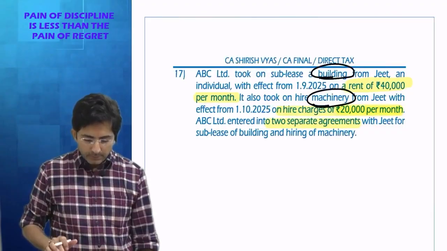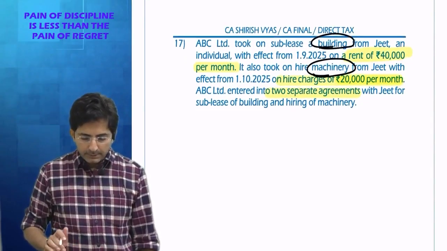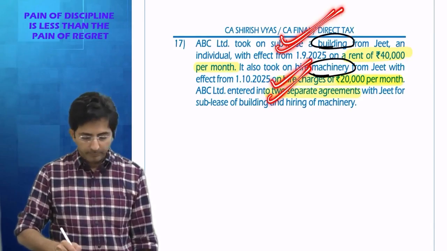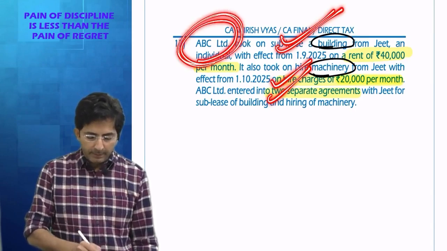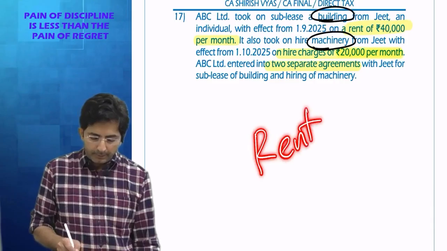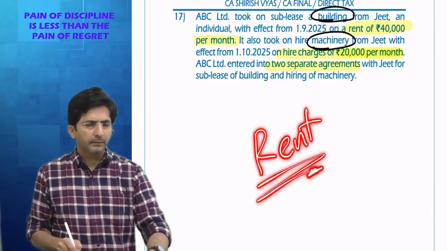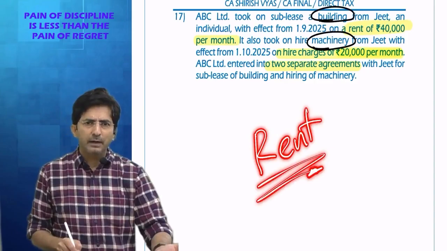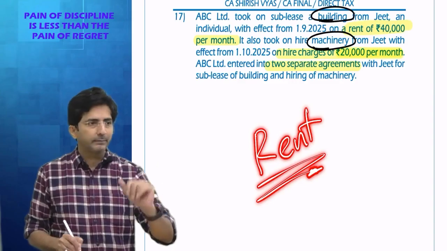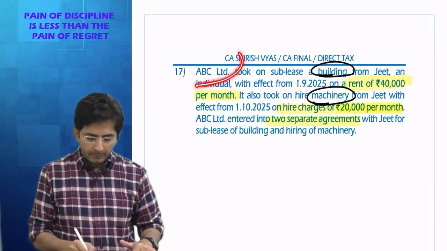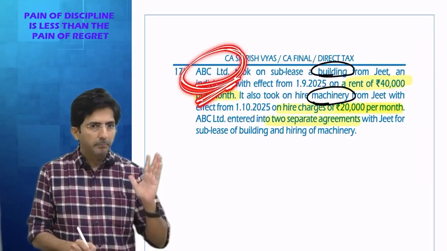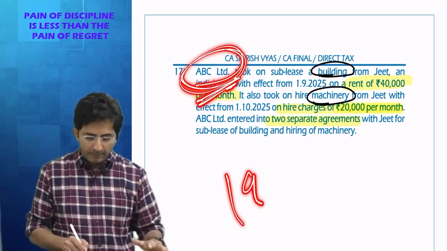Then question 17. In question 17, we have taken building on rent and machinery on rent. And you know who is the payer of the rent? ABC Limited. There is one trick: whenever a question on rent comes, immediately check the payer. If the payer is a small individual or HUF, 194IB. Big individual or HUF, 194I. So check who is the payer. ABC Limited, so that means not a small individual or HUF, they are big people. So 194I will apply.